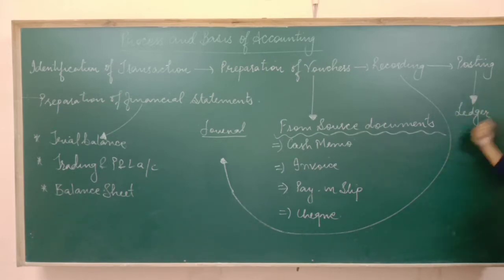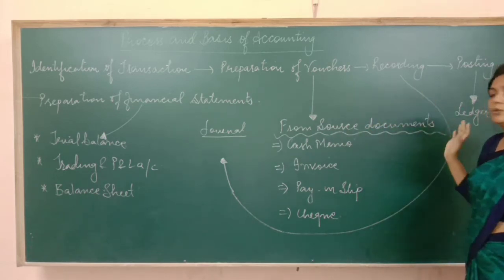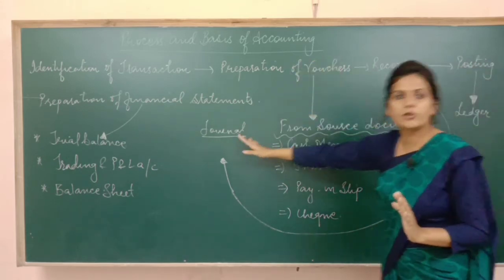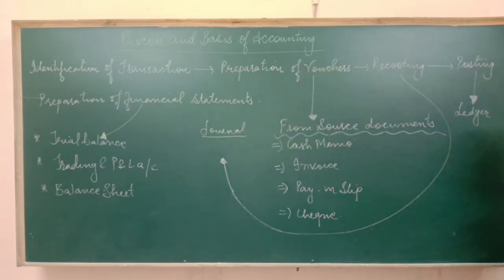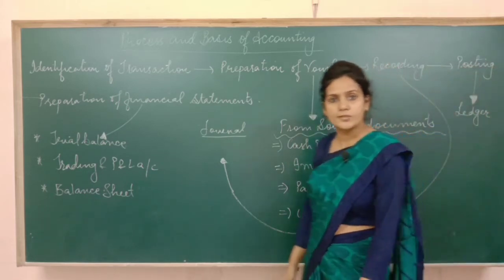Again we have one full-fledged chapter on this term, ledger. So there we understand the meaning of recording and posting. At this point of time, you should only know the meaning of these terms. That's all. Recording is done in the journal book, posting is done in the ledger. Now why do we run a business? So that we can earn profits or losses, right?